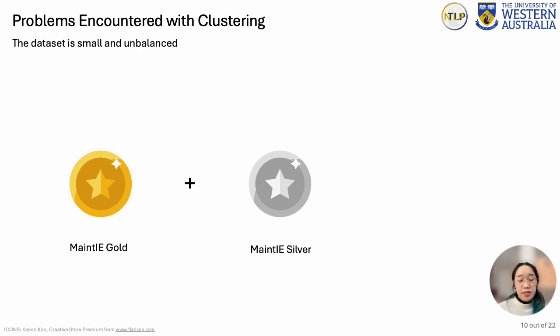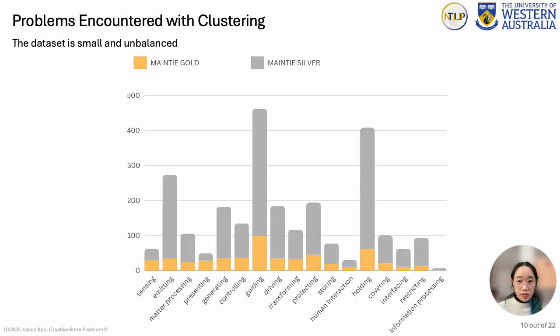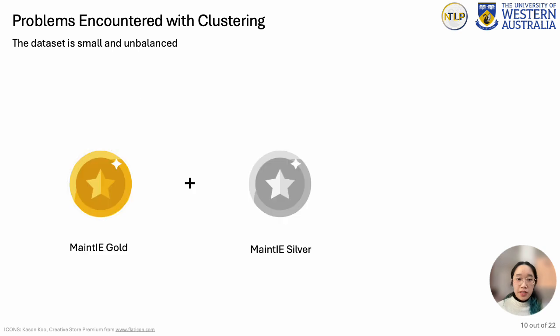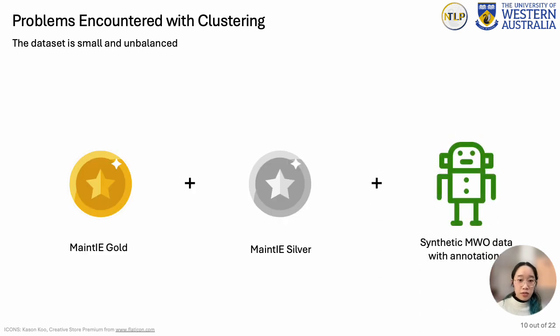There were two main-T datasets that were combined for this research, main-T Gold and main-T Silver. In main-T, there is an uneven distribution of inherent functions, as shown in this graph. In order to combat this, synthetic data generated from a fellow honors student's project, also based off main-T, was introduced to the dataset. The project, titled Generating Authentic Grounded Synthetic Maintenance Work Orders, is done by Alison Lau, who will also be doing a presentation on her research.